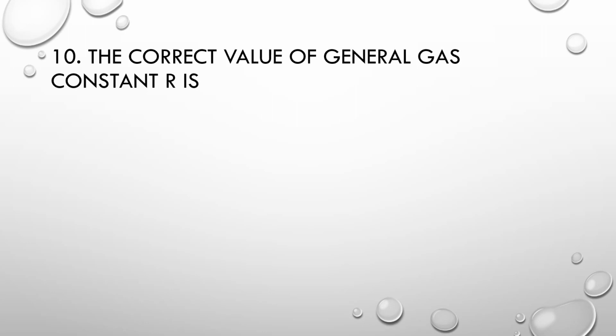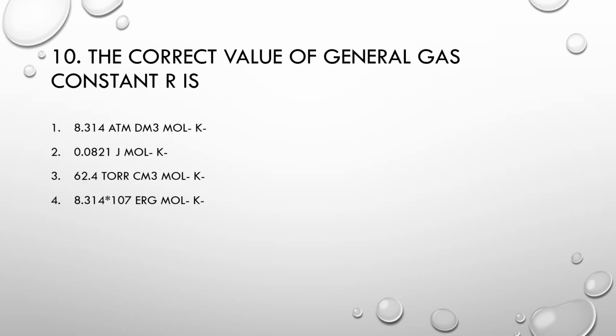MCQ number 10. The correct value of the general gas constant R is: number 1, 8.314 atm decimeter cube per mole per Kelvin. Number 2, 0.0821 joules per mole per Kelvin. Number 3, 62.4 torr centimeter cube per mole per Kelvin. Number 4, 8.314 into 10^7 erg per mole per Kelvin. Correct option is 8.314 into 10^7 erg per mole per Kelvin.